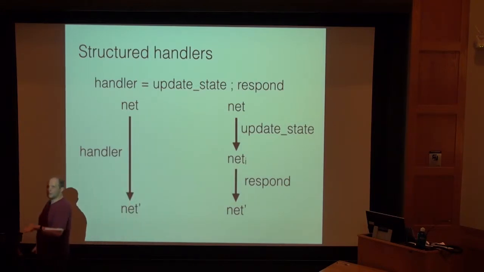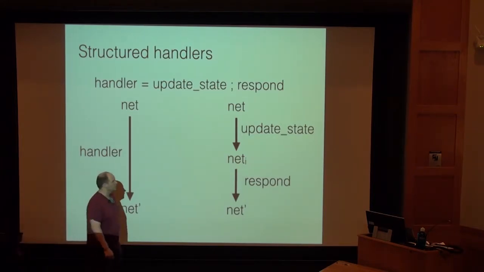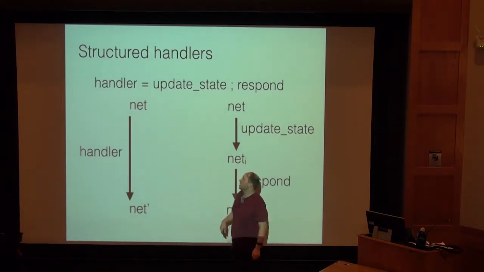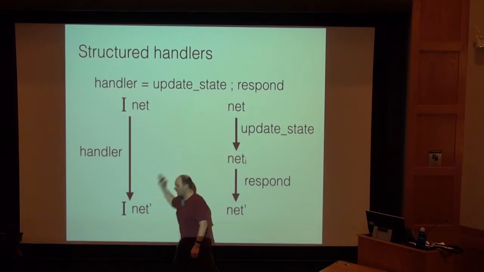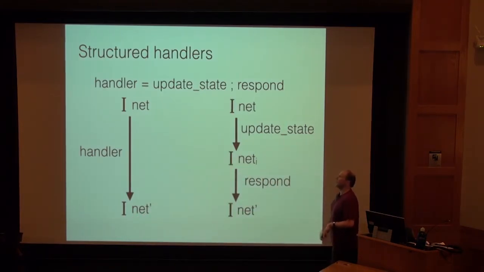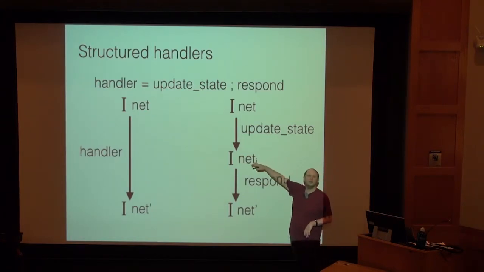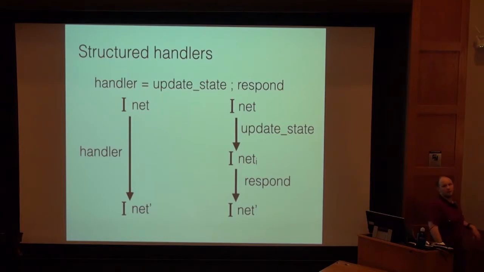But it's not part of our spec, right? This is just a proof mechanism. What we show is that anything you can prove that's true about Raft in this finer grained semantics is true in the true network semantics where the full handler runs. And instead of trying to prove that, if you know something's an invariant of the state of the world before and you run the full handler and you get it, now you can split that up into smaller proofs about the invariance, right? So now I can show if it's true before, it'll still be true in this intermediate state and it'll reestablish itself again. So this way of using the structure of handlers to guide proofs was really useful.